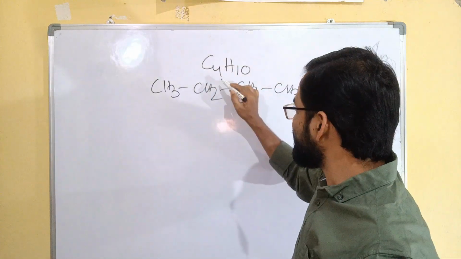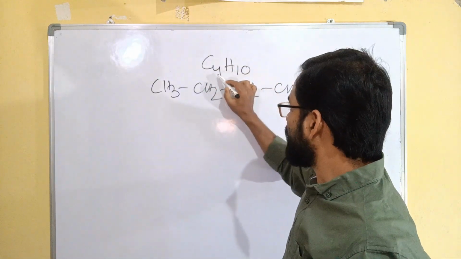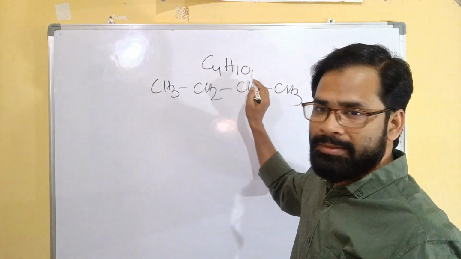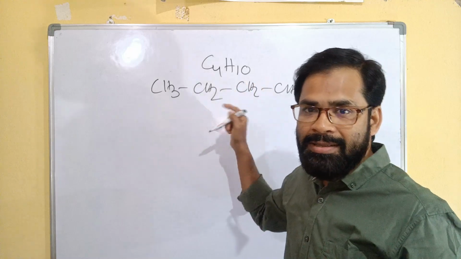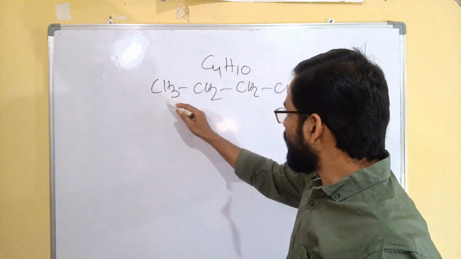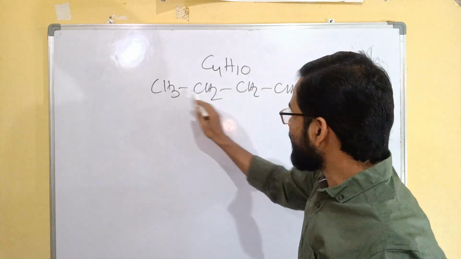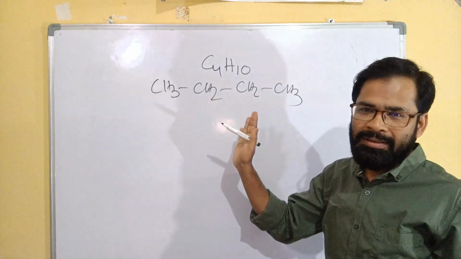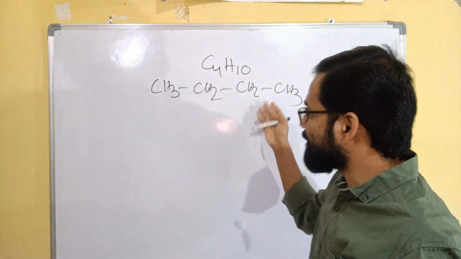If it is alkane, definitely 2n+2, where n here is 4. If it is satisfied, this is alkane. But here there is no need to check. Only carbon-carbon single bonds are mentioned, and you have to fulfill the rest with hydrogen. So the number of hydrogen doesn't matter.